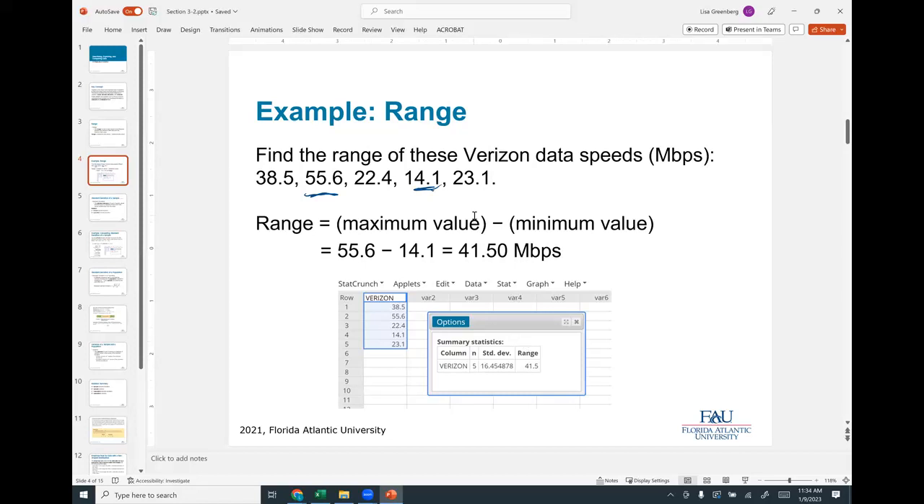And if you remember from the last lectures, we talked about things that are resistant. Would you say range is a resistant value? Think about it for a second. If I had one outlier, let's say I also had 1,000 here, now my maximum value minus my minimum value is way different than this number, right? It would be 1,000 minus 14. So it is not a resistant value. It is very important what the numbers are, right?